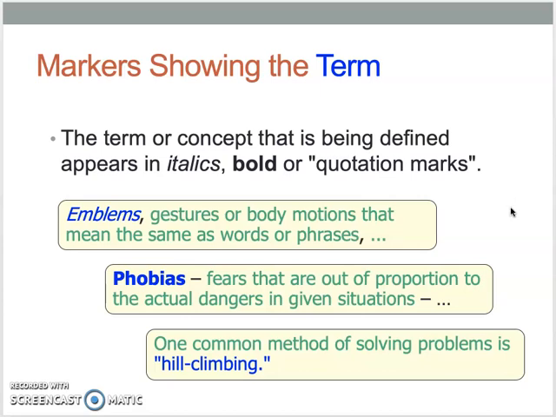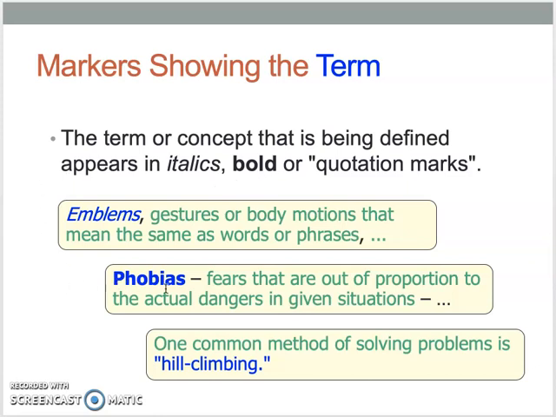Now there are things inside of text that help us understand more about the term. So sometimes a definition is given, or sometimes the term is given in italics. For example, here the word emblem is in italics. Or the word could be given in bold.